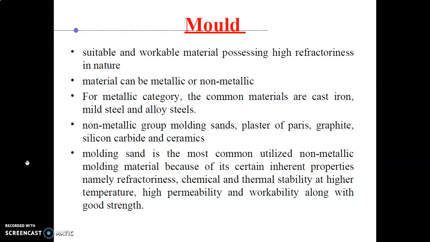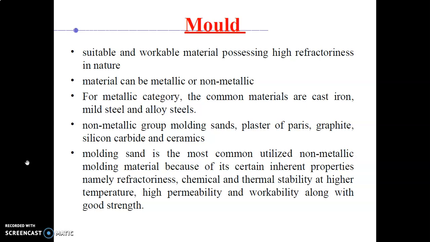non-metallic material. In the non-metallic group we have sand, plaster of Paris, graphite, silicon carbide, and ceramics. Those are the non-metallic materials. Molding sand is the most commonly utilized non-metallic molding material because of its certain inherent properties, namely refractoriness, chemical and thermal stability at higher temperature.